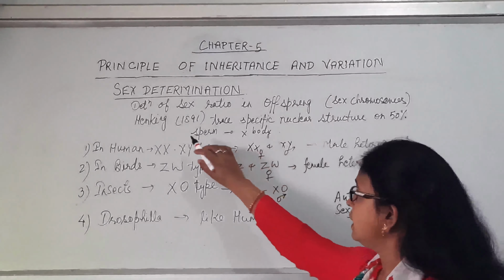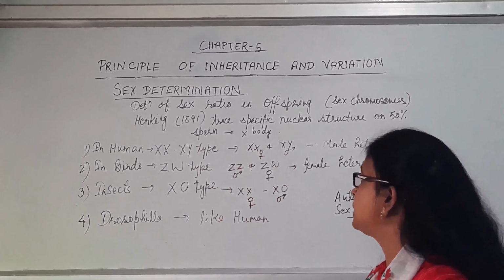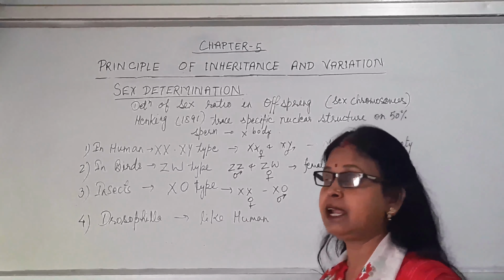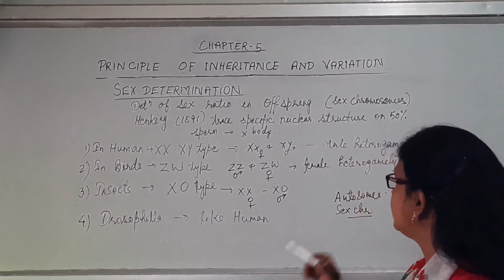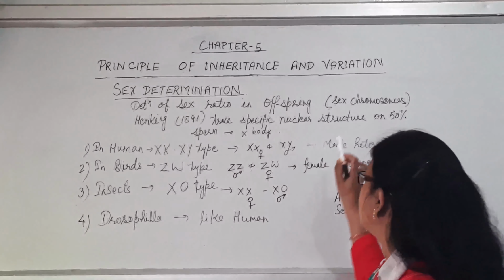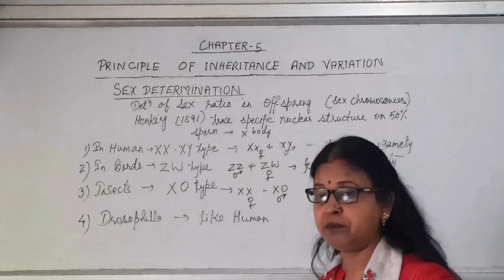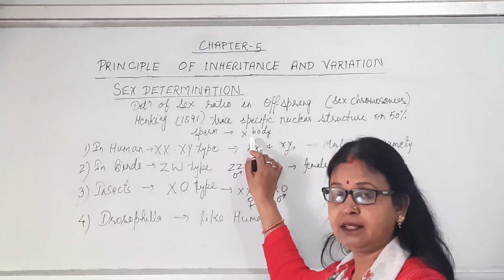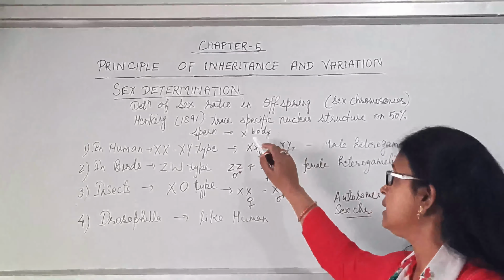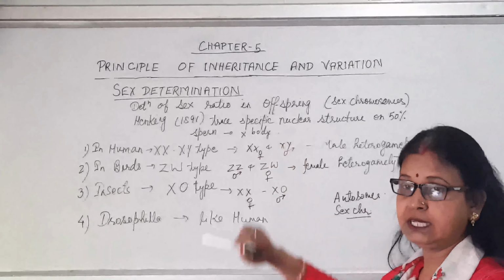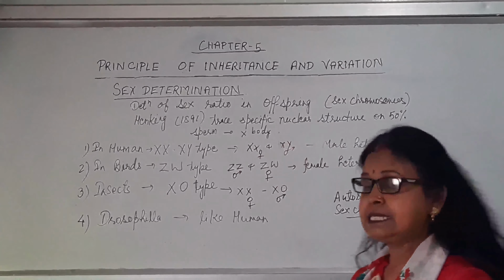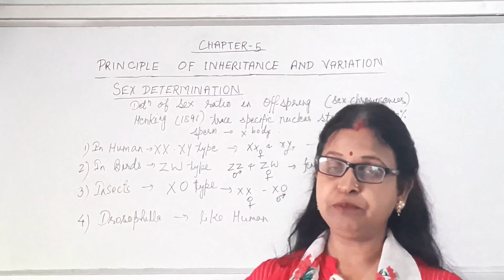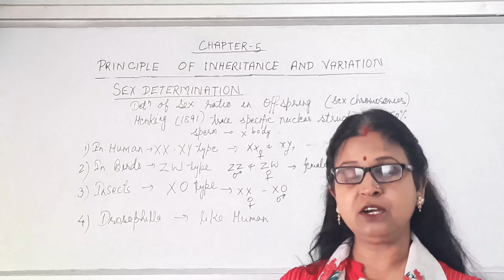Henking was a scientist who was doing some experiments on spermatogenesis in 1891. He found that there was a special type of structure present in 50% of sperm, and he named it the X body in insects. Then we'll discuss sex determination in different organisms: humans, birds, Drosophila and insects.